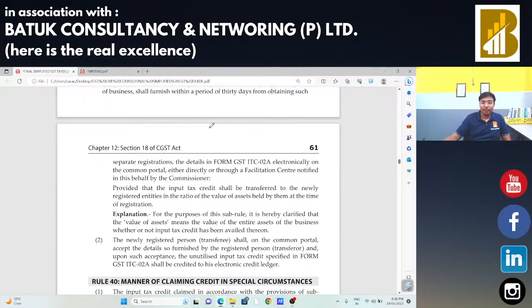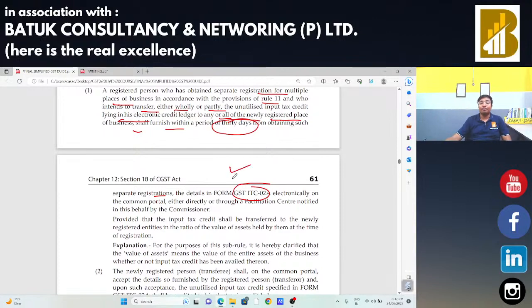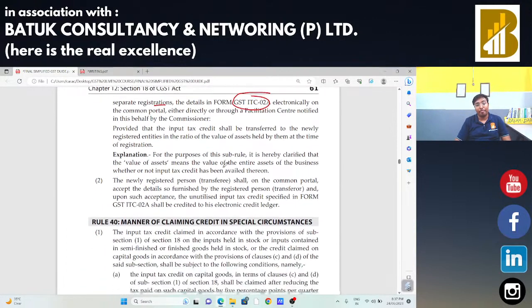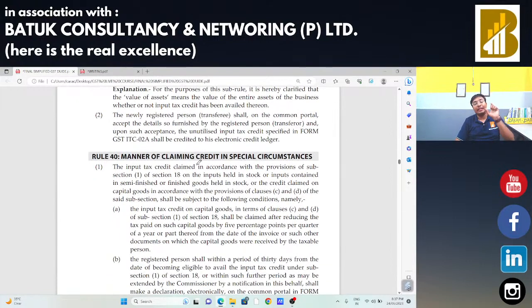Okay, so this is the form. In case a registered person who has obtained separate registration for multiple places of business in accordance with the provision of rule number 11, who intends to transfer either wholly or partially the unutilized input tax credit lying in the electronic credit ledger to any or all of the newly registered places of business, shall furnish within 30 days from the obtaining of such separate registration the details in form GST ITC 02A. So that is the concept.